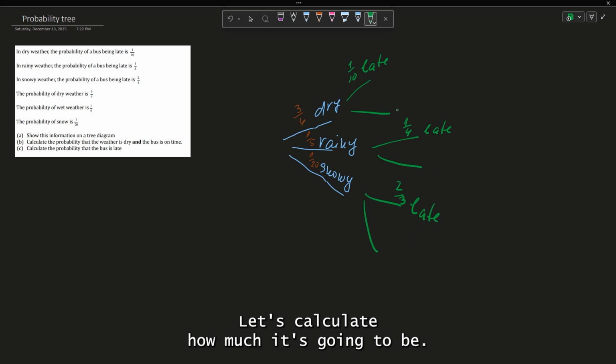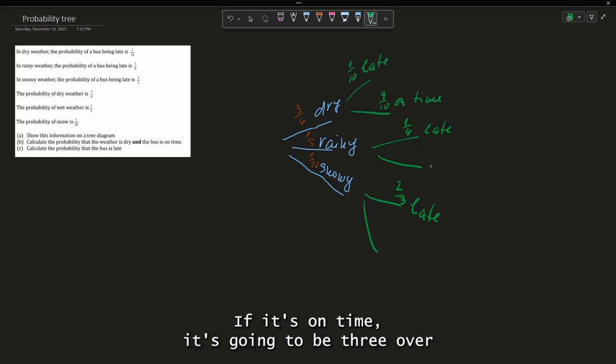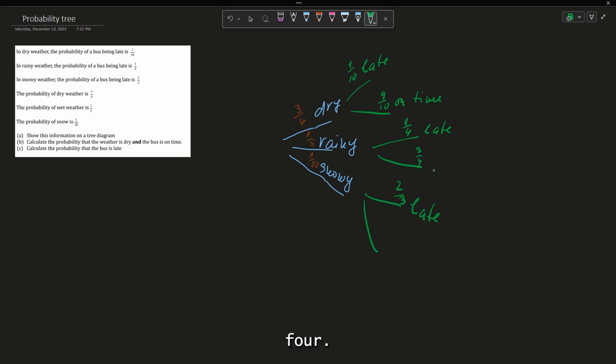Let's calculate how much it's gonna be if it's on time. So in the dry weather, if it's on time, it's gonna be 9 over 10. In rainy weather, if it's on time, it's gonna be 3 over 4. And then in snow, on time, it's gonna be 1 over 3.